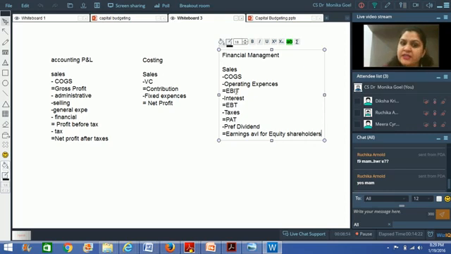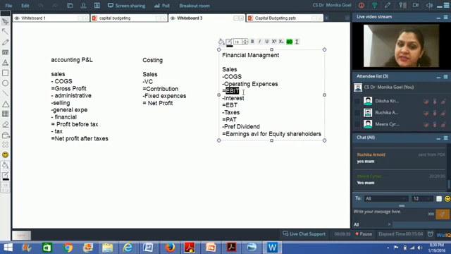right? So for three different subjects, you are using the same information but in different ways, because you have to do different kinds of analysis. Is the point getting clear? Same information being presented in different manners from the perspective of different subjects. Okay. Right now I am comparing the accounting concepts and the financial management concepts. So in accounting I use this information and find out the ratios. In financial management I am more interested in cash flows. So how do I find out cash flows?